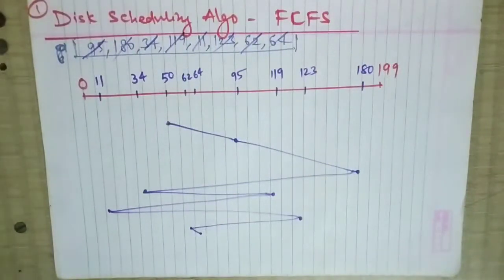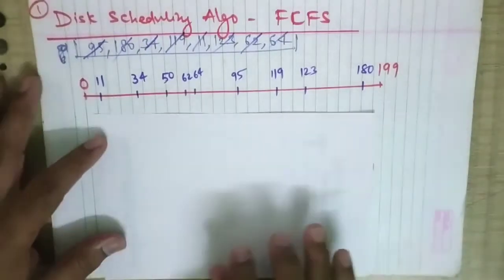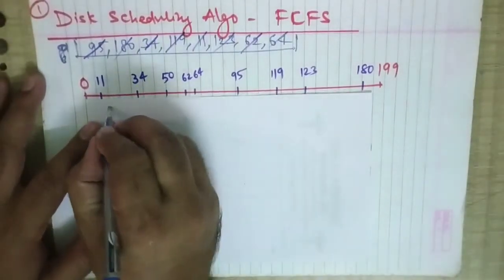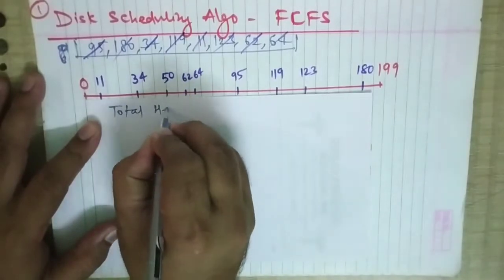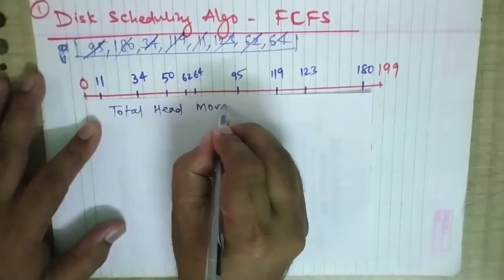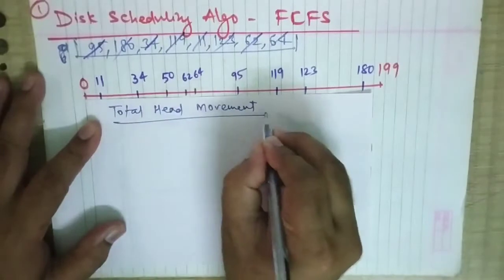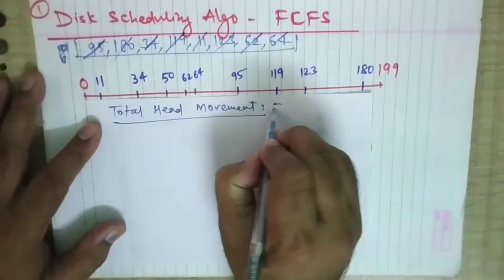Now we have to calculate two things. The calculation is very important. You need to remember the method, how we have to calculate the things. The first thing we have to calculate is the total head movement. So I will calculate it over here. Total head movement is equal to.